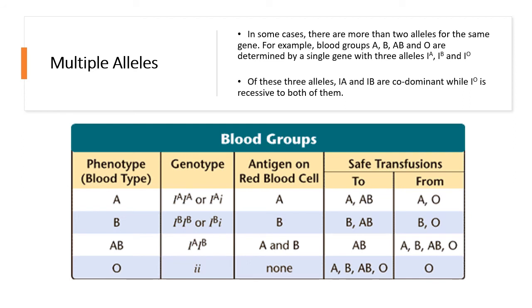In some cases, like things like blood groups, and I hope you all know your blood groups as you're watching this, but when we come to things like blood groups, we have multiple alleles. And that's because these alleles all influence what exactly happens with your blood group. So for example, you already know, or I hope that you know, that your blood group can either be A, you can either be B, you can be AB, or you can be O. Of all of these blood groups, O is the recessive one, rather. A and B are dominant, O is recessive.